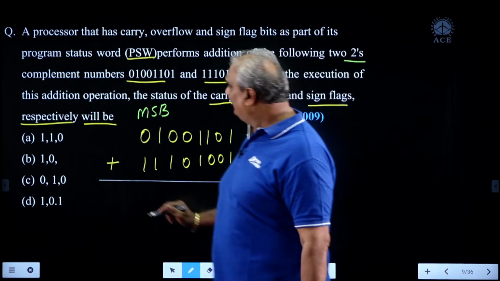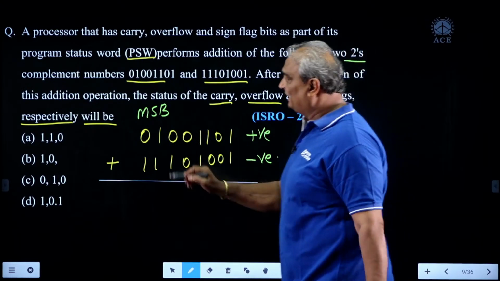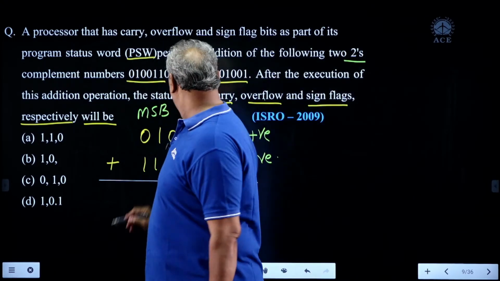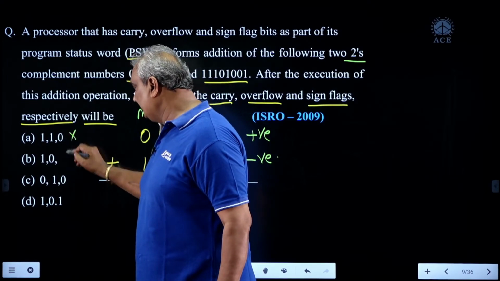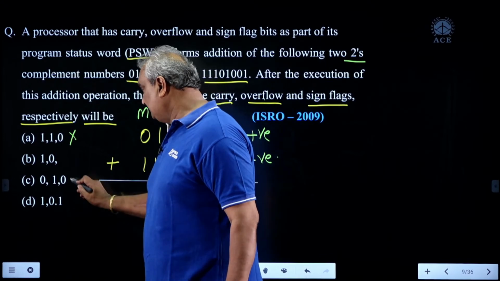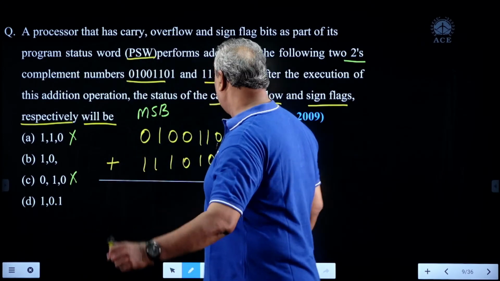That's why here he asked the status of carry, overflow, sign flags respectively. Middle one is nothing but overflow flag. That's why A is wrong and C also wrong. So what about the correct options? B or D, look here.